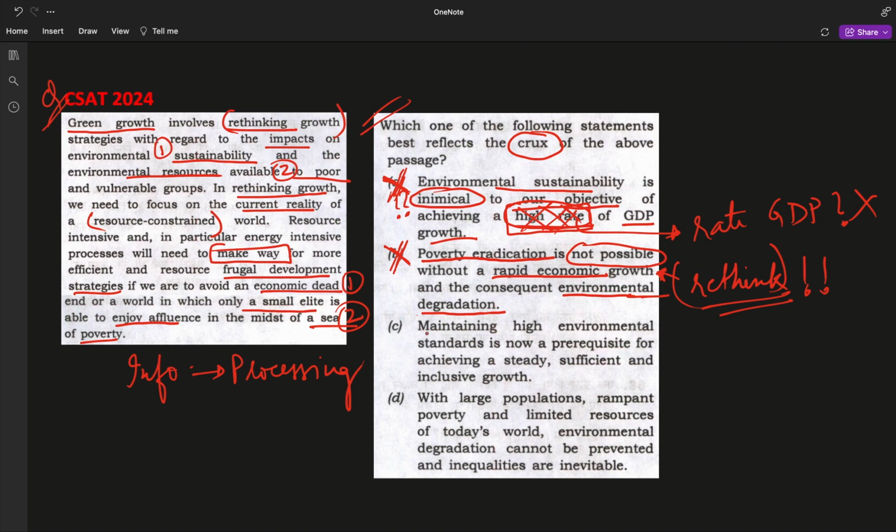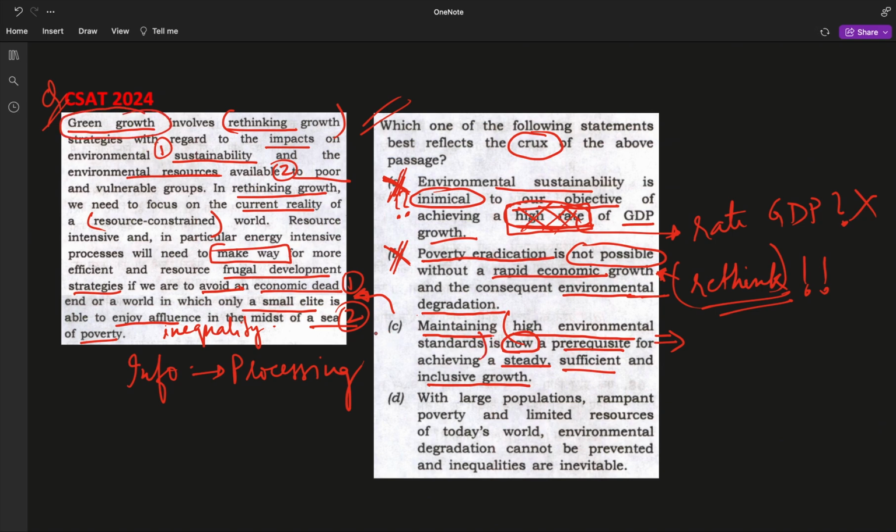Therefore, let's move to point number C. Maintaining high environmental standards is now a prerequisite for achieving a steady, sufficient, and inclusive growth. Fine. Now, this is what the new strategy is, and this is what these two points cover. If we want to avoid economic dead end and if we want to avoid inequality, we need to ensure there are high environmental standards, that is green growth.